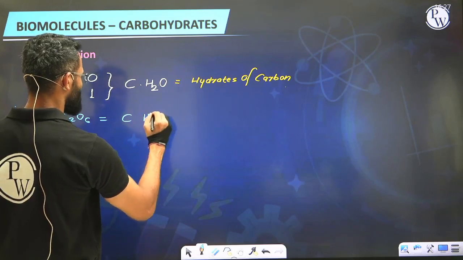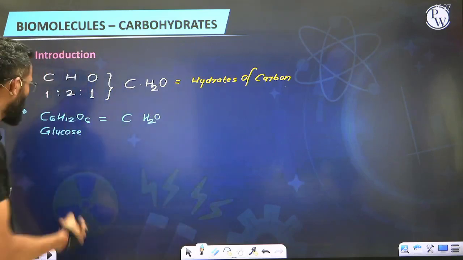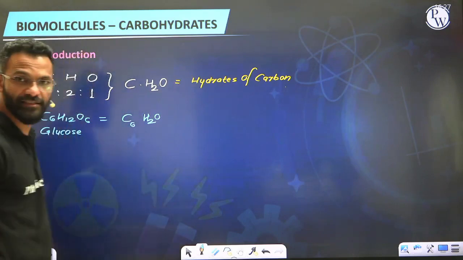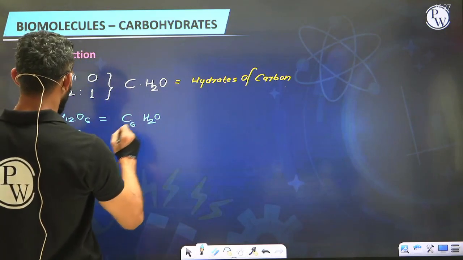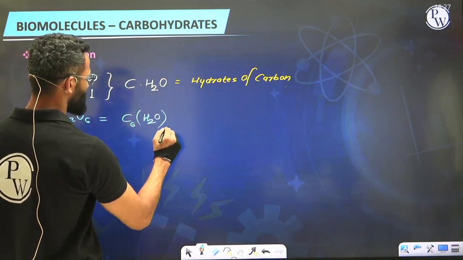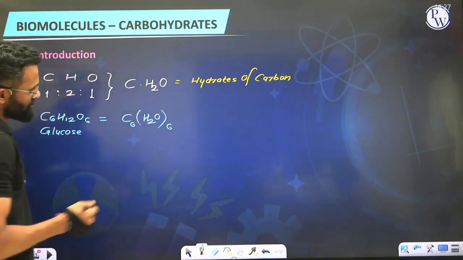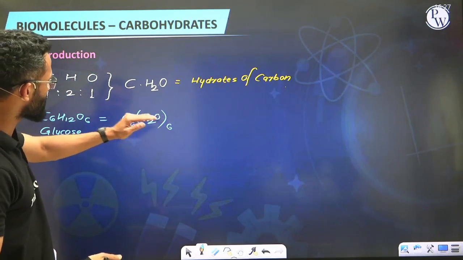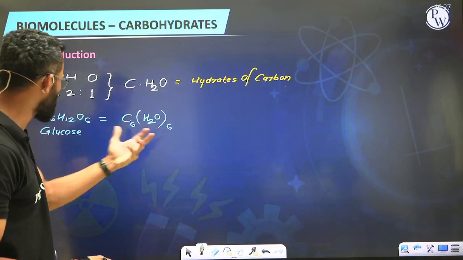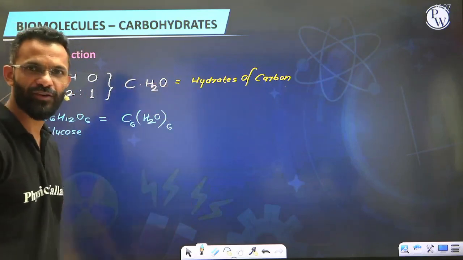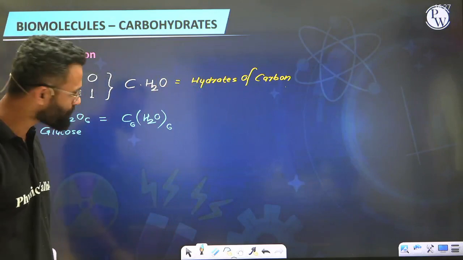So I wrote it as CH2O, where how many are the number of carbons? 6, right? And how many are hydrogens? 12, oxygen 6, meaning I can multiply this by 6, and that's how you get C6H12O6. That indicates 6 water molecules are in association with 6 carbon atoms, which means glucose exists in the form of hydrates of carbon, so we can call it a carbohydrate.